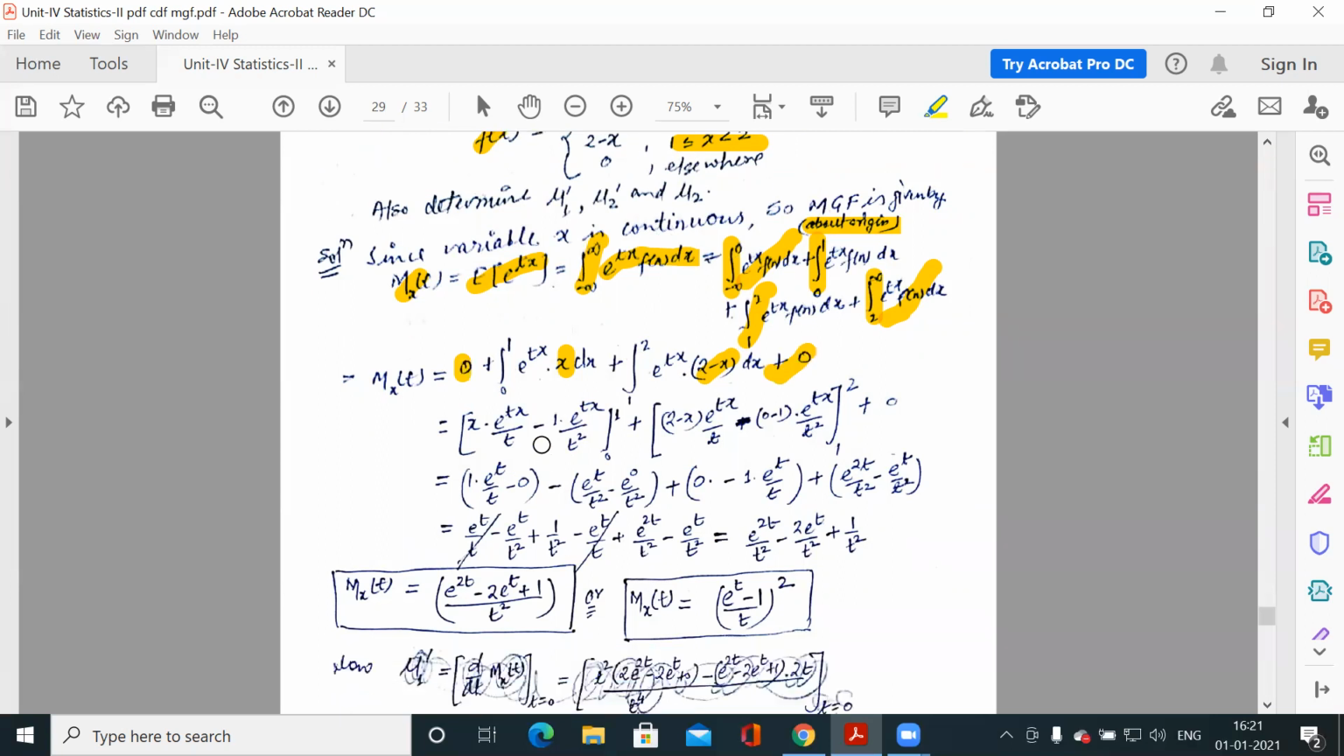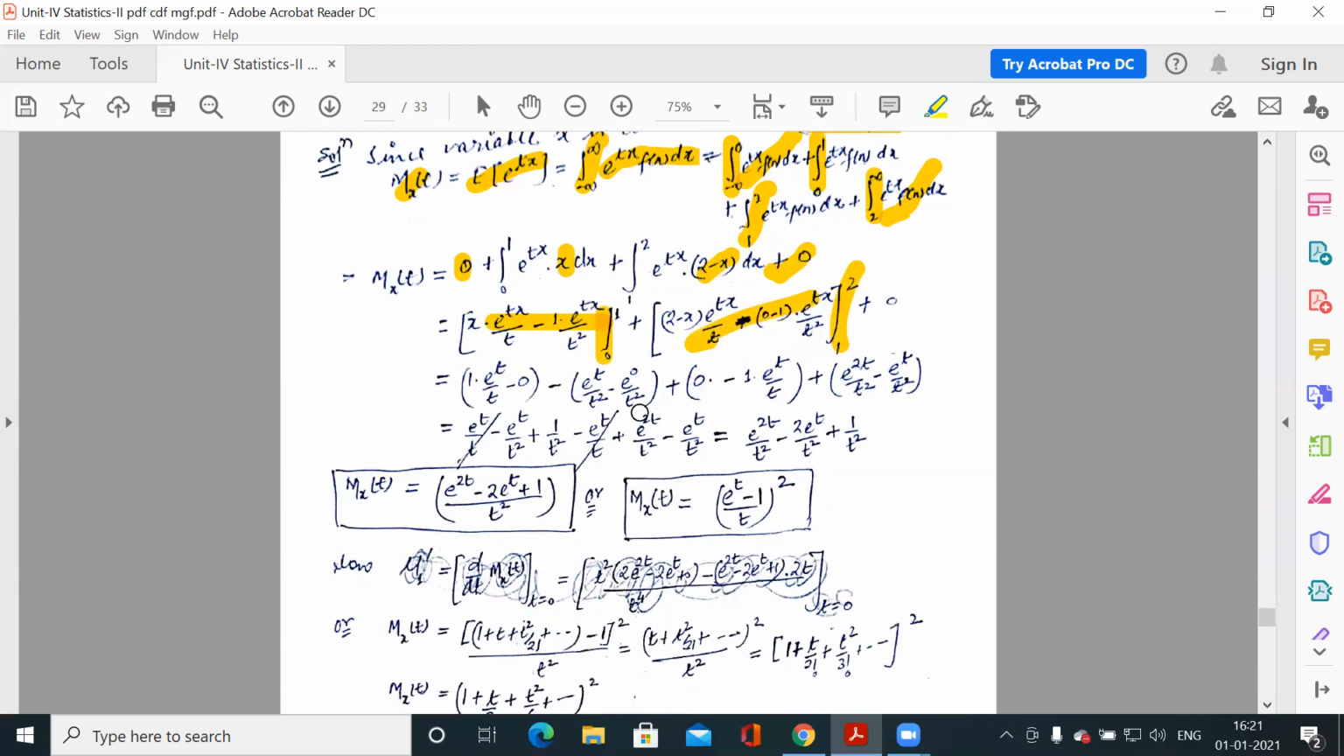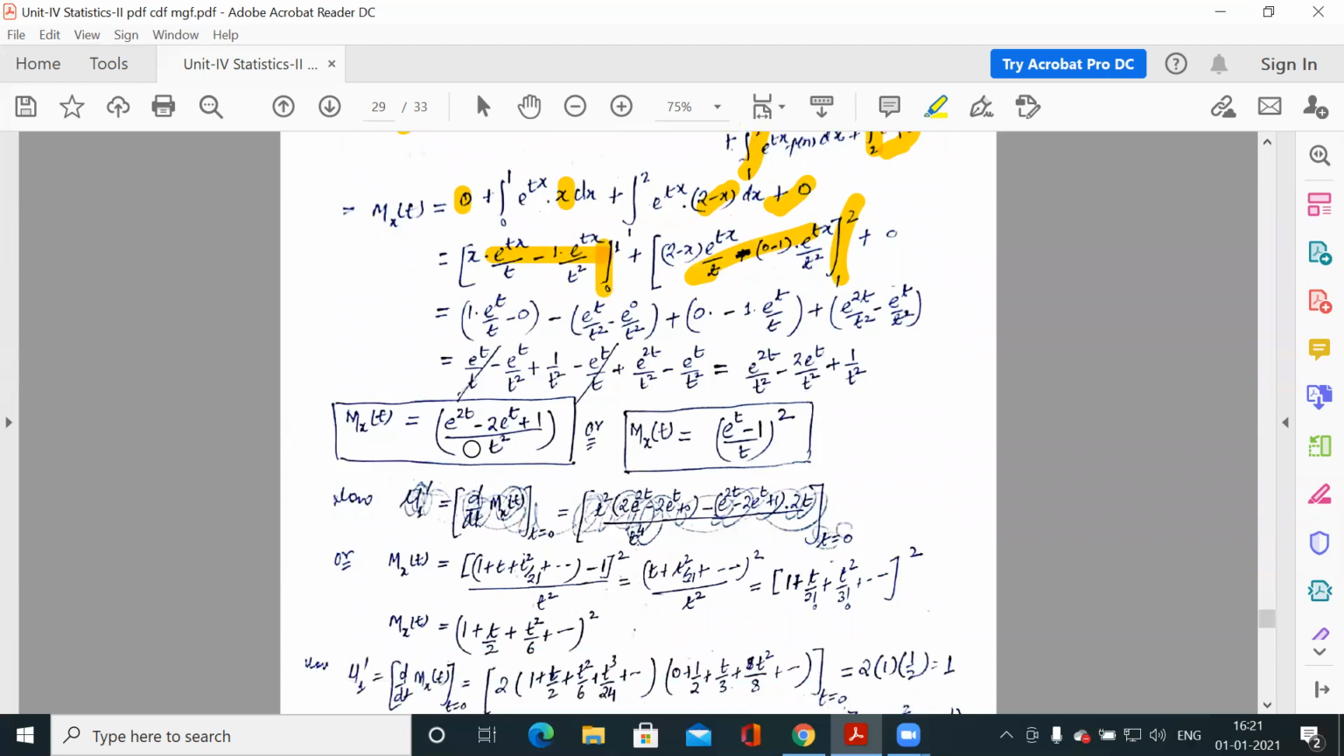You integrate this, x into e to the power tx, and apply limits. Here also you have to integrate this and apply limits. So after applying the limits, you can solve this very easily. You will get this moment generating function, or simply ((e^t minus 1) by t) whole square.